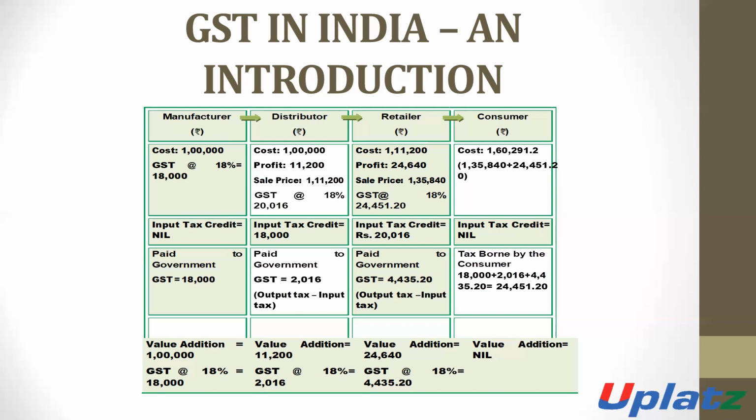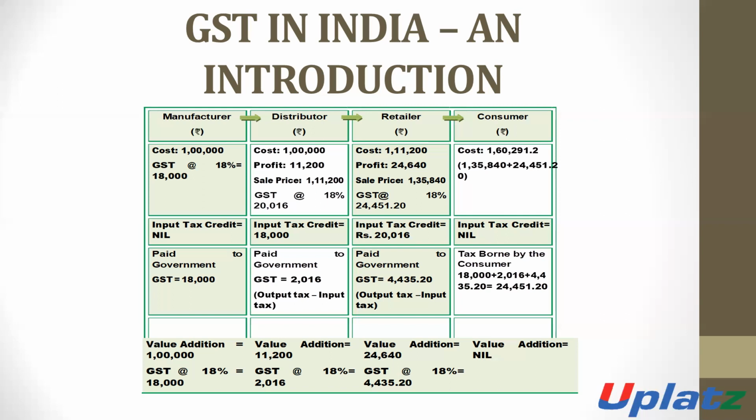And the amount of tax which is already paid by the retailer to the distributor is 20,016 rupees, which means he has ITC of 20,016. So the net amount which will be paid by the retailer to the government will be 24,451.20 minus 20,016 rupees, which is equal to 4,435.20 paisa. This is the amount which is required to be paid by the retailer to the government.